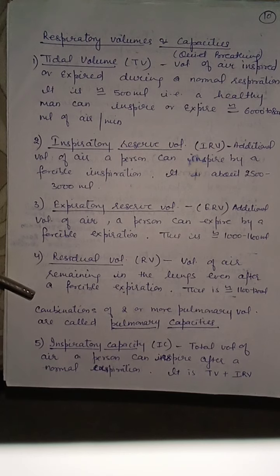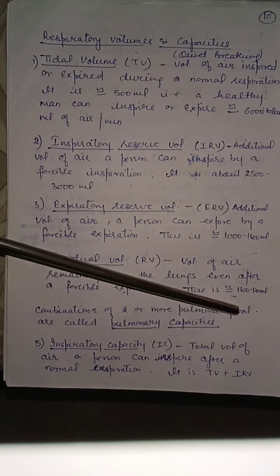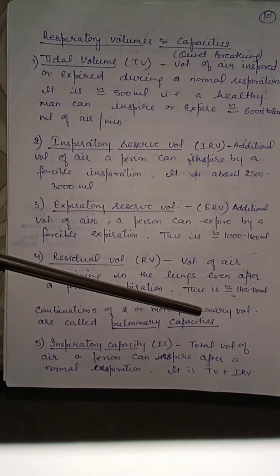Combination of two or more pulmonary volumes. When we combine two or more pulmonary volumes, we get the capacities. So a combination of two or more pulmonary volumes is called pulmonary capacity.